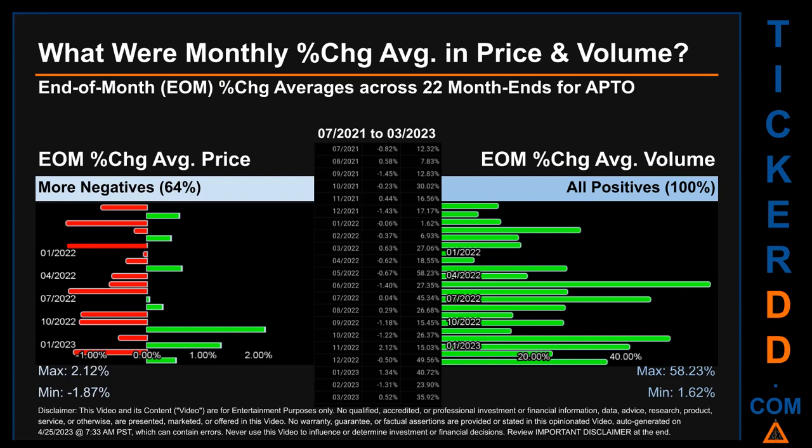Price saw an end-of-month max of 2.12% in average percentage change along with a minimum of -1.87%. For volume, the maximum and the minimum monthly percentage change were respectively 58.23% and 1.62%.